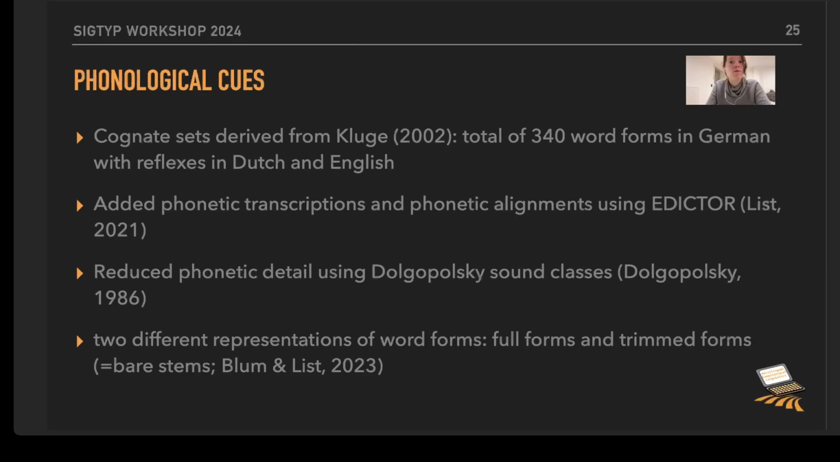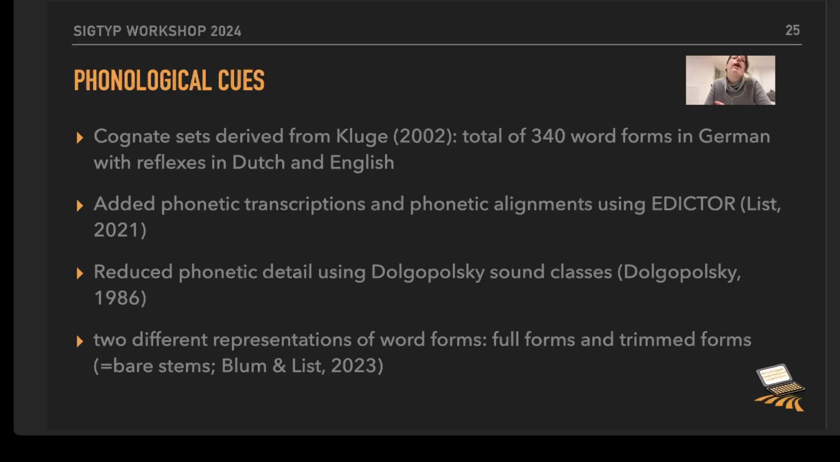For this process, we then need phonological cues and also meaning representations. And for the phonological cues, we are opting for cognate sets that are derived from Kluge's dictionary. That is a total of 340 word forms in German, and obviously we then added the reflexes in Dutch and English to that. Also, because we are dealing with phonological forms, we wanted to have a phonetic transcription, and we added that, and also phonetic alignments using the EDICTOR tool by Mattis List. And then we reduced the phonetic detail using Dolgopolsky sound classes.